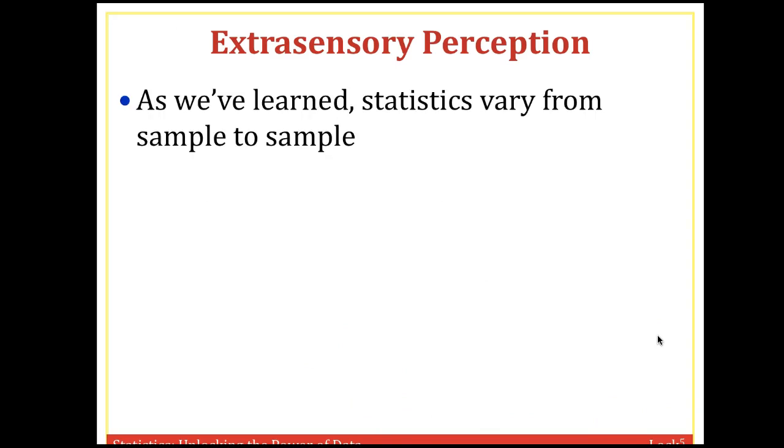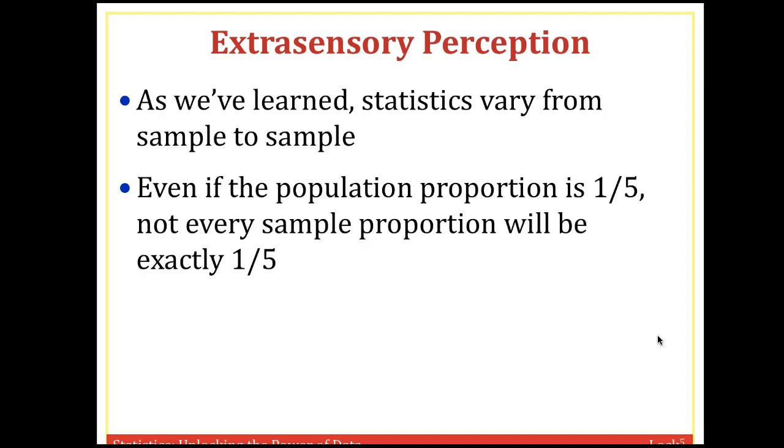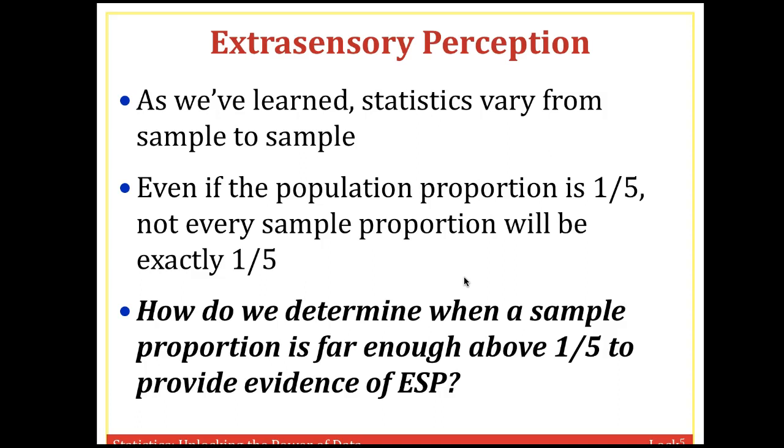But of course, statistics vary from sample to sample. Maybe you get unlucky or lucky playing this Zener card game. So the population proportion should be 1/5 overall, but not every sample will be exactly 1/5. What we want to talk about in chapter 4 is how we determine when a sample proportion is far enough above 1/5 to provide evidence for ESP. Say someone gets 3 out of 10 cards, right? That's 30% instead of 20%. Is that far enough, or is that just lucky, getting 3 out of 10 instead of 2 out of 10?